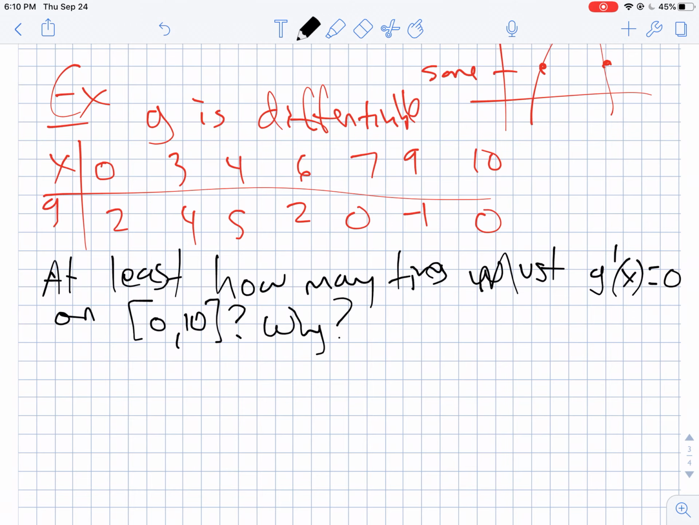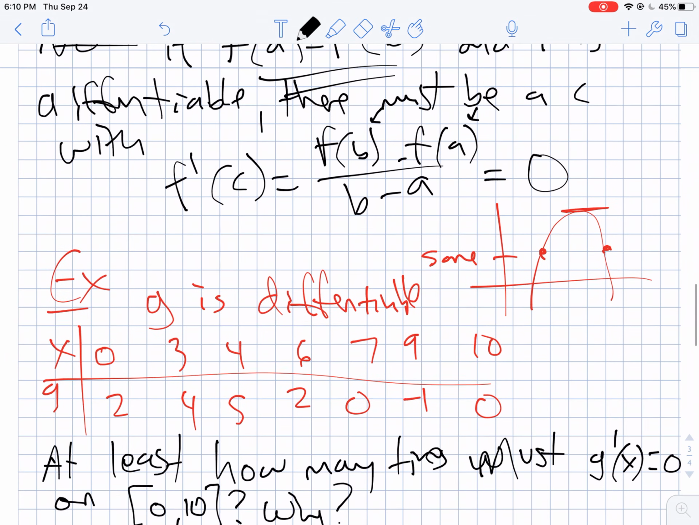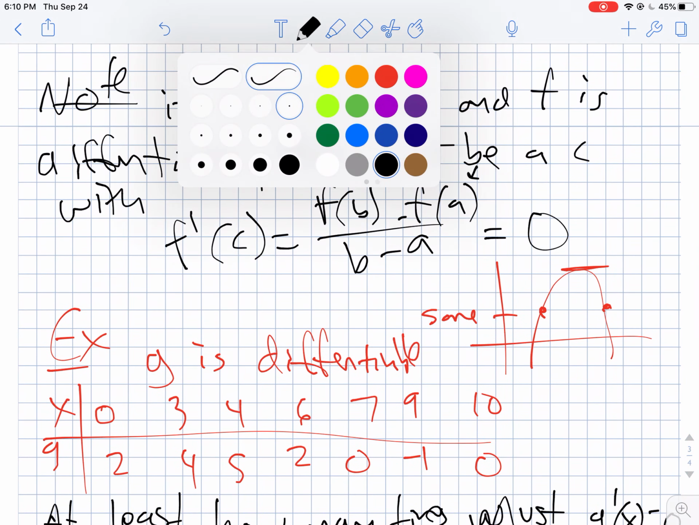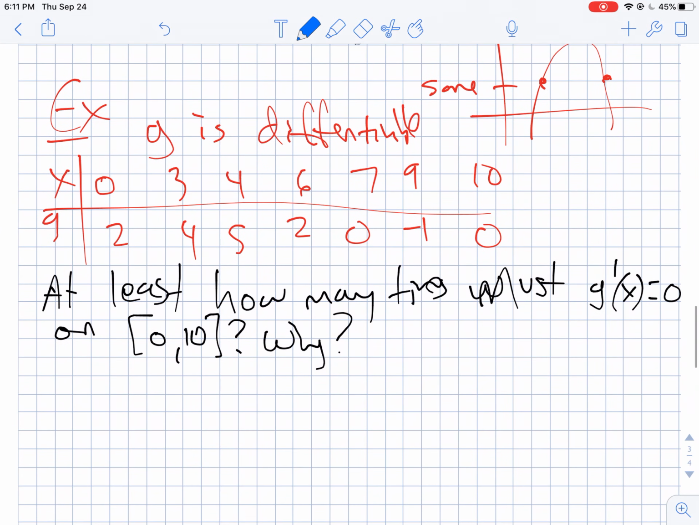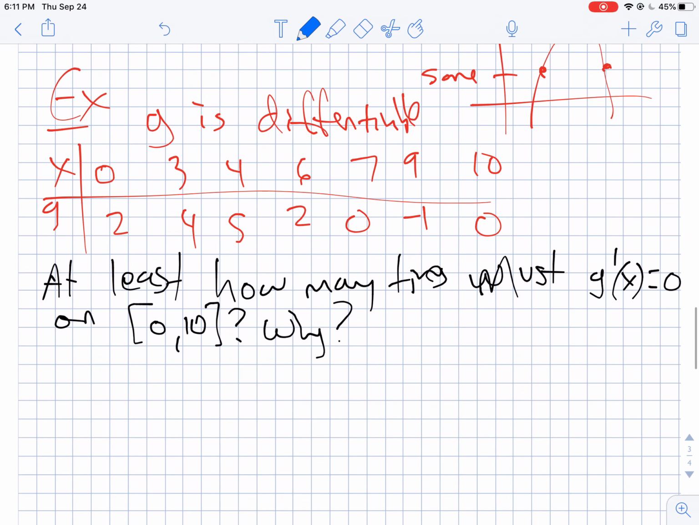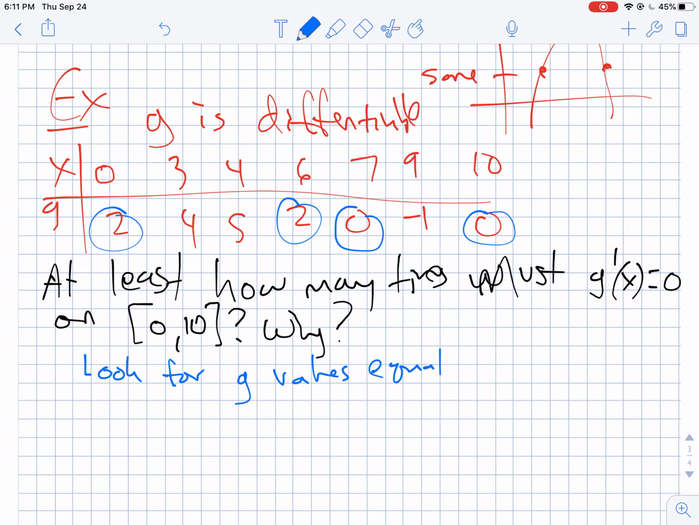So the way you're going to answer this question is thinking back to this corollary here, that if we have an equal value at 2 points, there has to be a point in the middle where the slope is 0. So here's how you want to write this up. First off, I'm going to look for any g values that are equal. So I see a 2 and a 2. It goes up and then it goes down to 2. And then it goes down to 0 to negative 1 and then back to 0. So I see 2 points there.